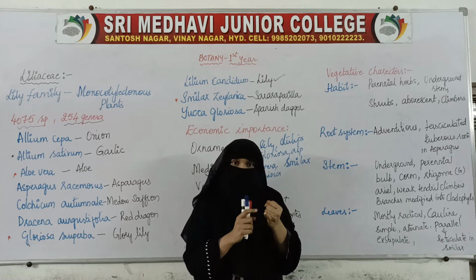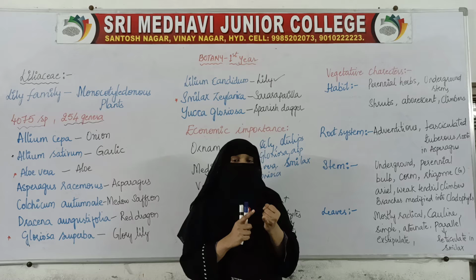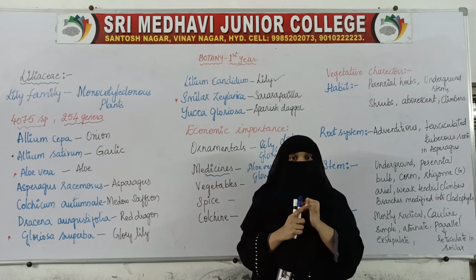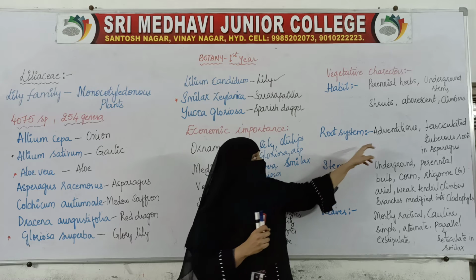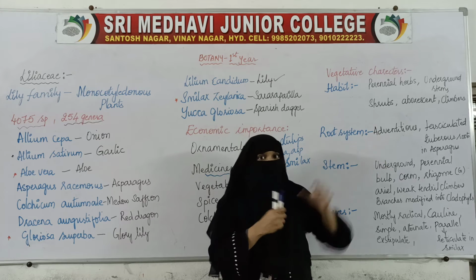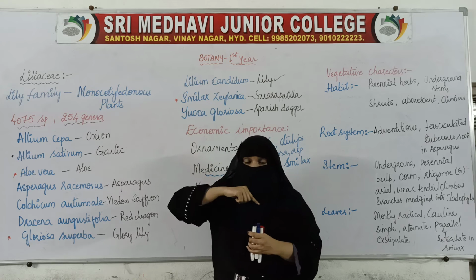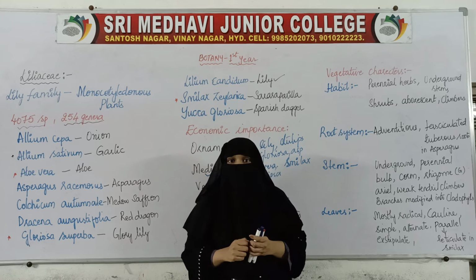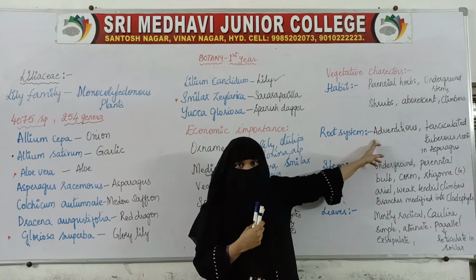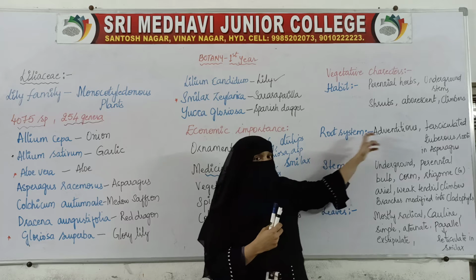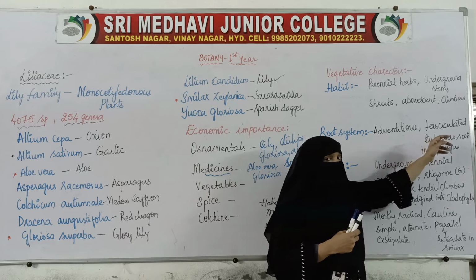In both the Fabaceae and Solanaceae families, the root system was a taproot system. Here in this Liliaceae family, the root system is an adventitious root system. So it belongs to monocot. Monocotyledonous plants are there in this family, and monocots show an adventitious fibrous root system. Now some examples, that is